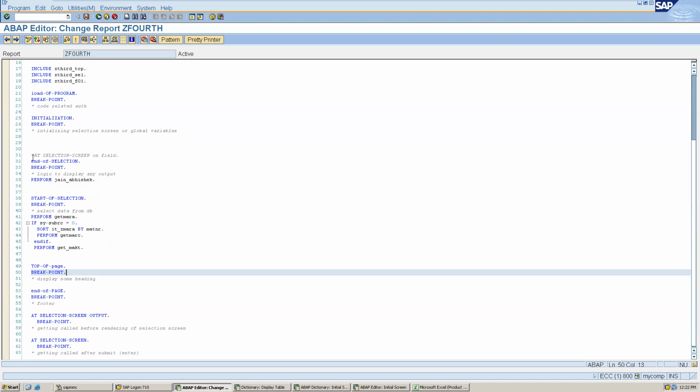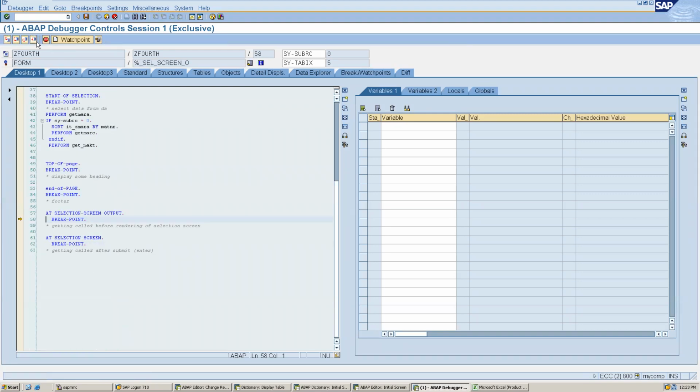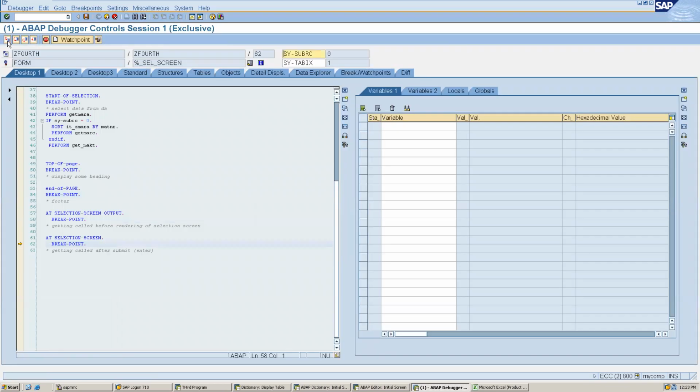First let's see how we can debug our program, and then we will implement all the events one by one. So for example, let's execute it. Now I'm giving some MTART. I don't know whether it is there or not. Do you have any value for material type? Anyone? Any valid one? You can put ROH. ROH? Yeah. Okay.